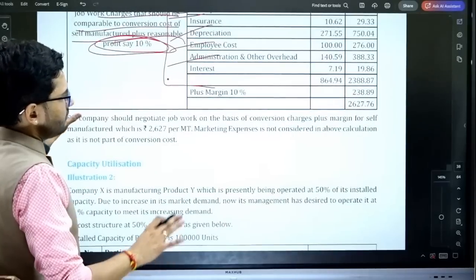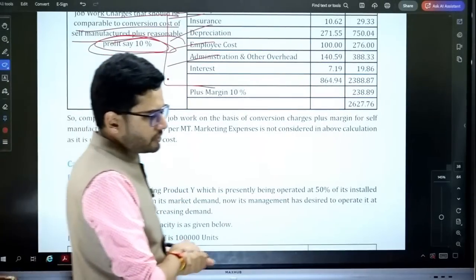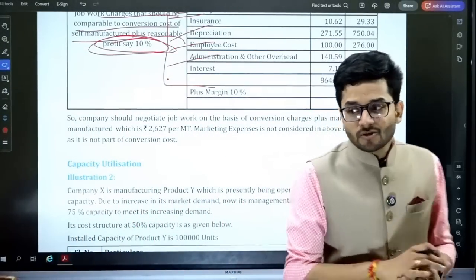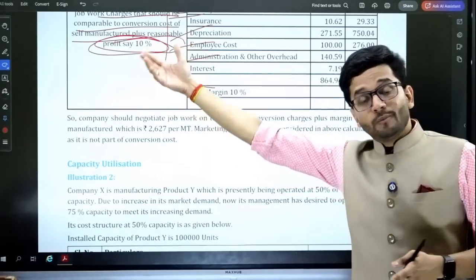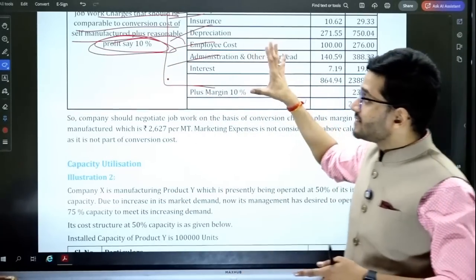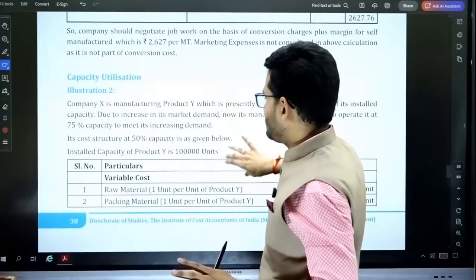A very interesting question, a very simple, straightforward kind of a question, but since you have to cull out all those expenses that are not to be incurred by the job worker, you might get confused. So please practice it well in your register. Please practice it well.